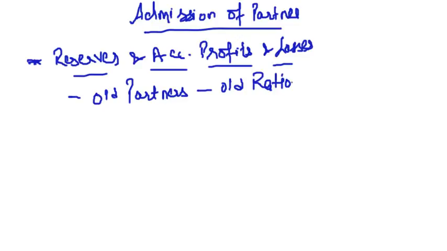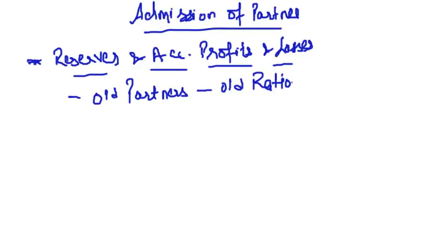Clear? So that means on the date of admission of a partner, listen carefully, any reserves and accumulated profits and losses appearing in the balance sheet of the firm must be distributed among old partners in old ratio. Clear, friends?